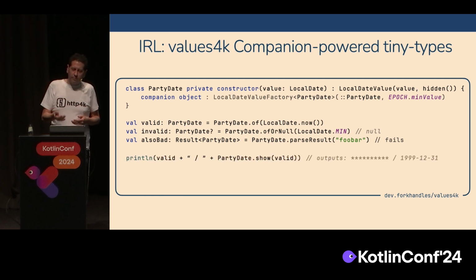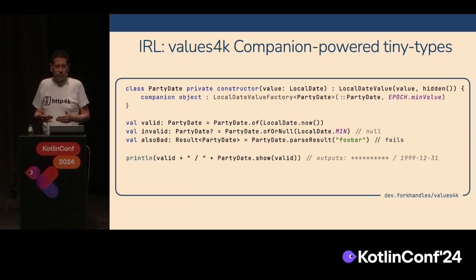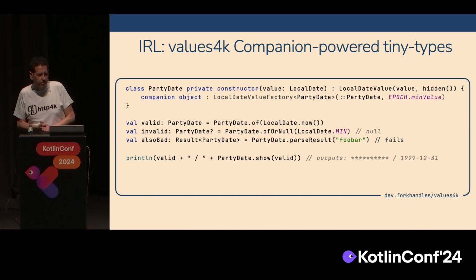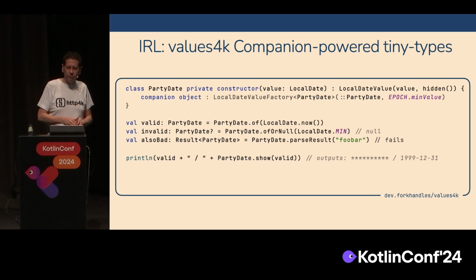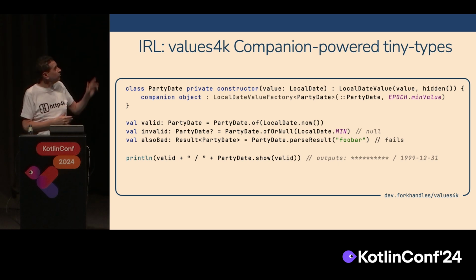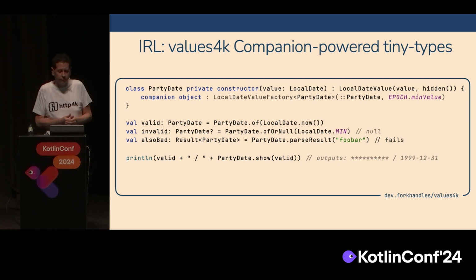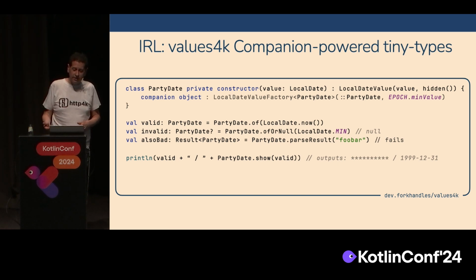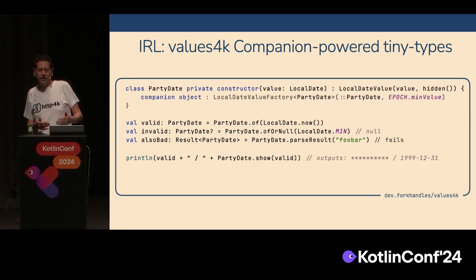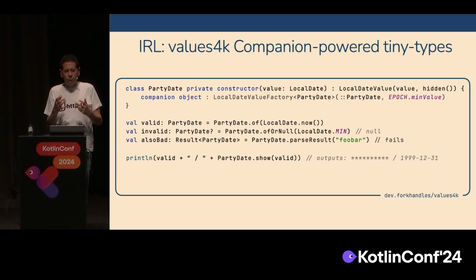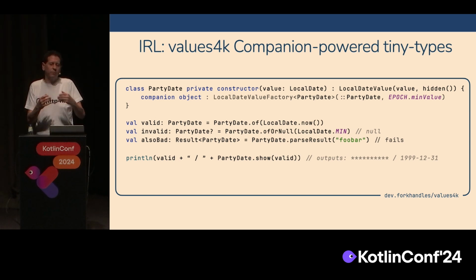The other thing we talked about was PII and what happens if you accidentally display these things. If you try to print out that PartyDate, because the PartyDate is PII, it's a secret, you'll get a masked value. The reason that masking happens is because of the hidden masker that gets passed into the constructor, which you can see at the top right. If you actually want to reveal the date, we can use partyDate.show. That show method is once again on the generic value factory object, and it's inherited by everything. So we've got a bunch of rules to do with masking, show, validation and parsing, and they're all packed into this small space that can be reused again and again.